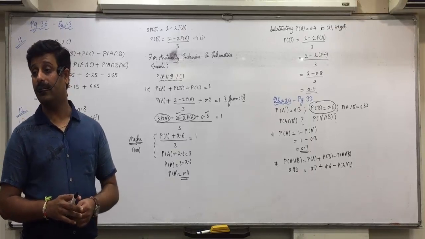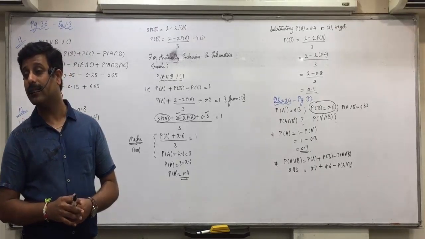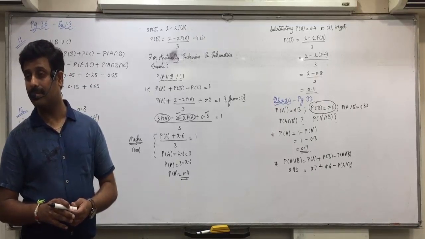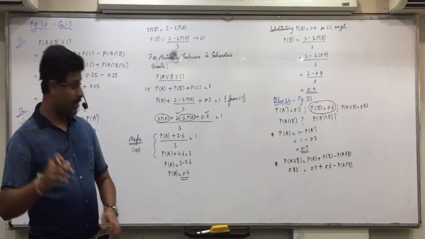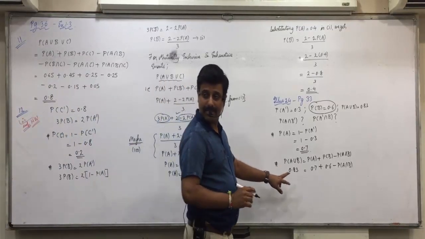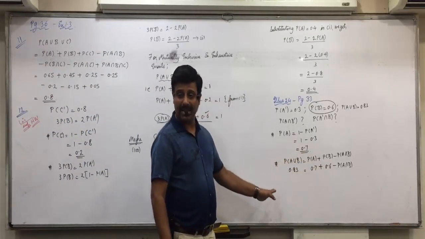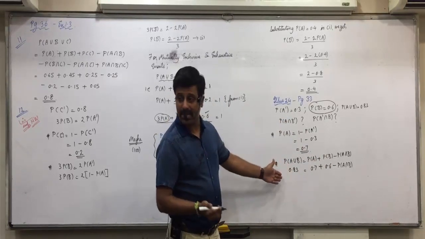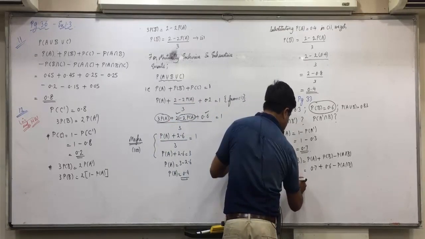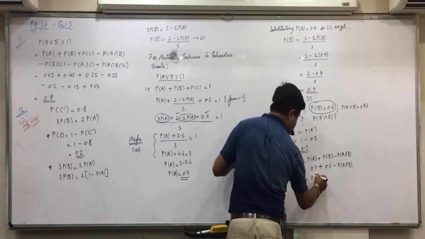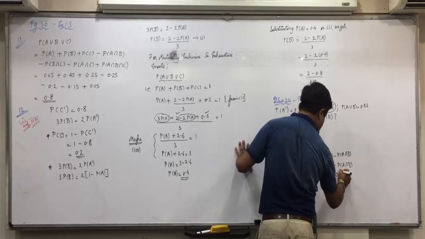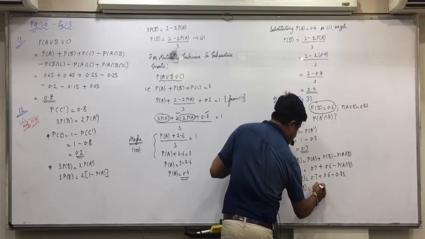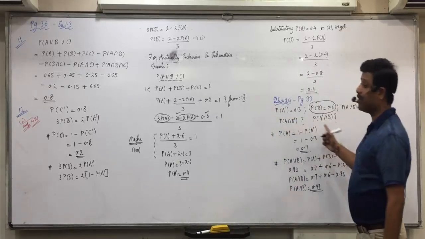Minus A intersection B on the left side will become plus, and 0.83 on the right side will become minus. You divide when it is multiplied, here there is no multiplication. PA intersection B is equal to 0.7 plus 0.6 minus 0.83. What does that come to? 0.47. Now can we apply these two formulas or not?